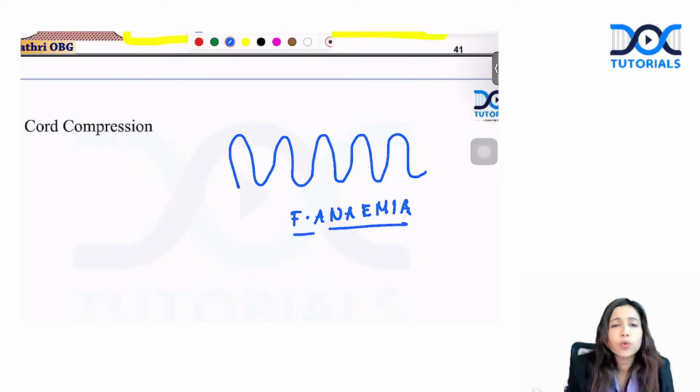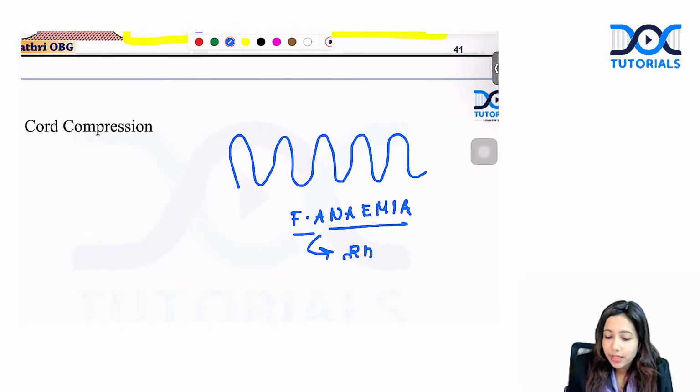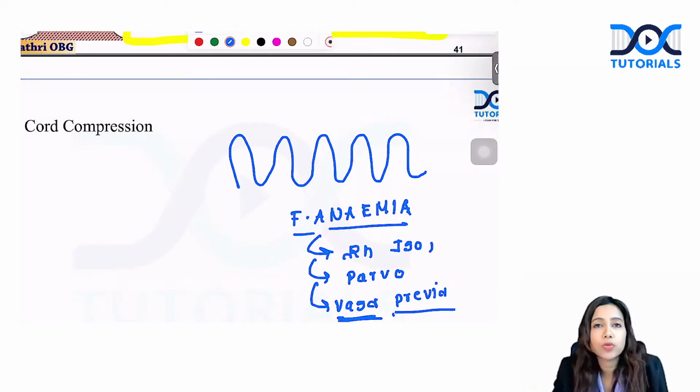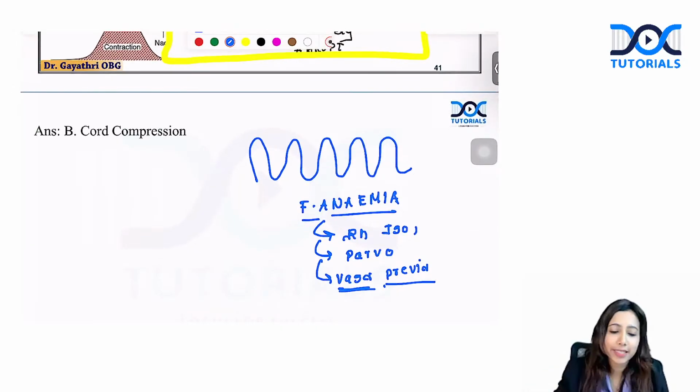Can you tell me a few conditions where you can see fetal anemia, such as Rh isoimmunization, infections such as parvovirus, or even Vasa previa? Vasa previa is associated with bleeding, it's the fetal blood that goes out. The baby can have anemia and even rapid severe fetal distress can happen. So these are the conditions where you get fetal anemia and a sinusoidal pattern.